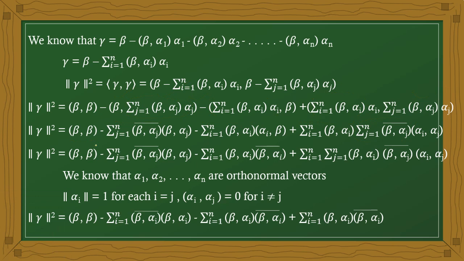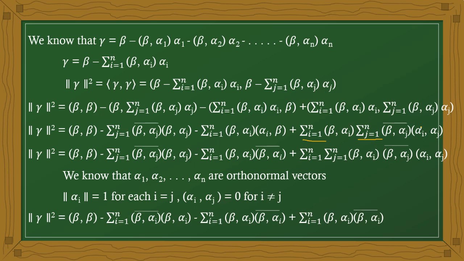Now next step. Here we have two summations, from i equal to 1 to n, j equal to 1 to n. Here we have alpha i, alpha j.